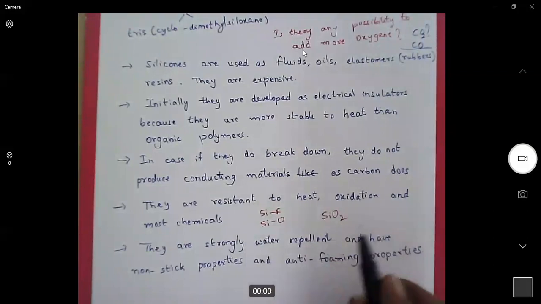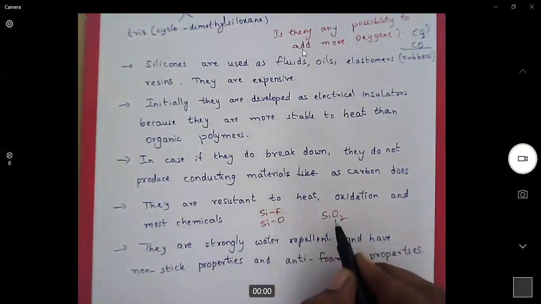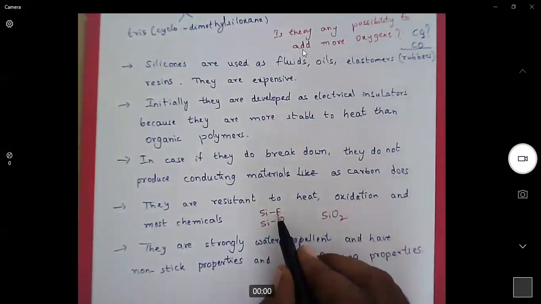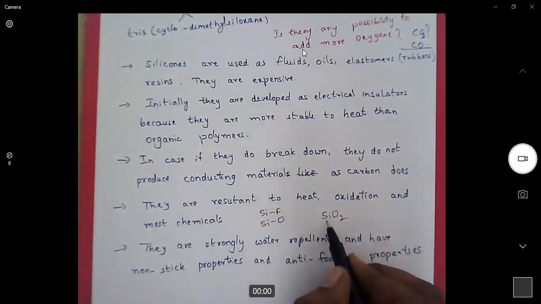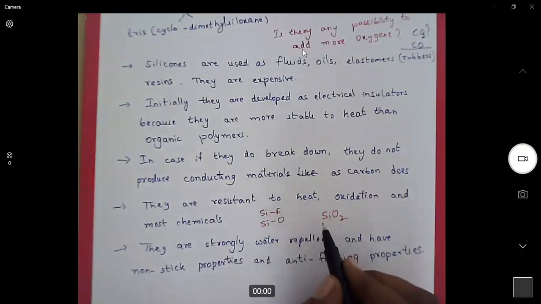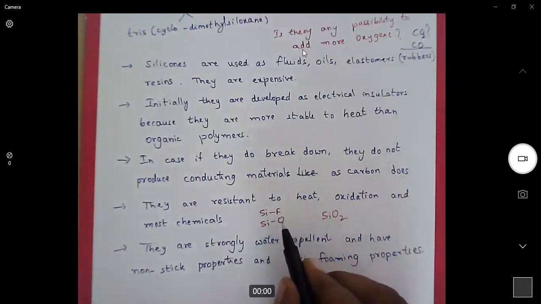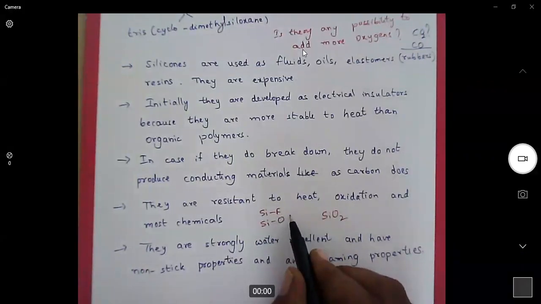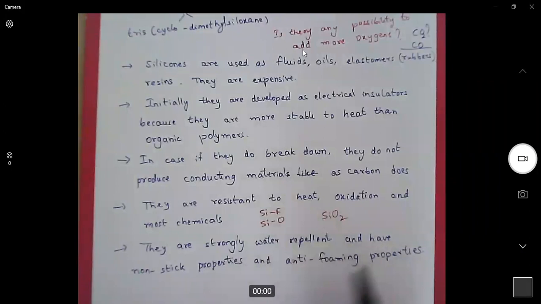If we store fluorine reagents in a glass bottle, what happens? The fluorine will react with the silicon in the glass so that it will undergo damage. So that is why we don't store fluorine reagents in a glass vial. Fluorine reagents are generally stored in plastic vials, and they are strongly water repellent and have non-stick properties and anti-foaming properties.